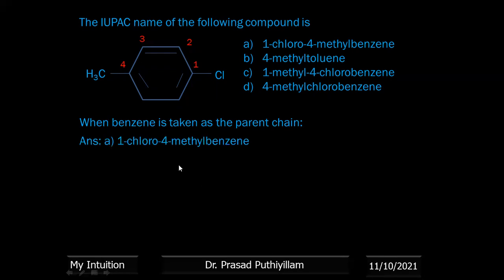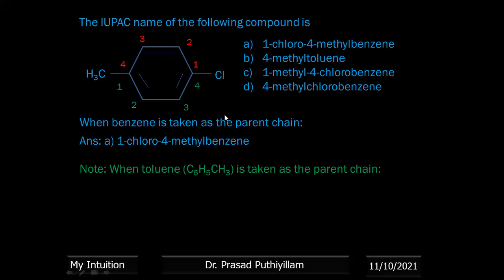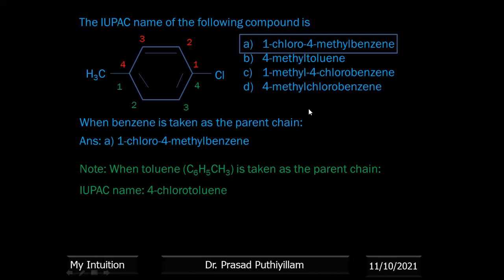That means it is 1-chloro-4-methyl benzene. But if we consider toluene, that is C6H5CH3, you can consider it as a parent hydrocarbon. Then chlorine is the attachment to that. Then the count will go in this direction, and the name will become 4-chloro-toluene. The 4-chloro-toluene option is not given here. Therefore, the correct answer is 1-chloro-4-methyl benzene. That is option A.